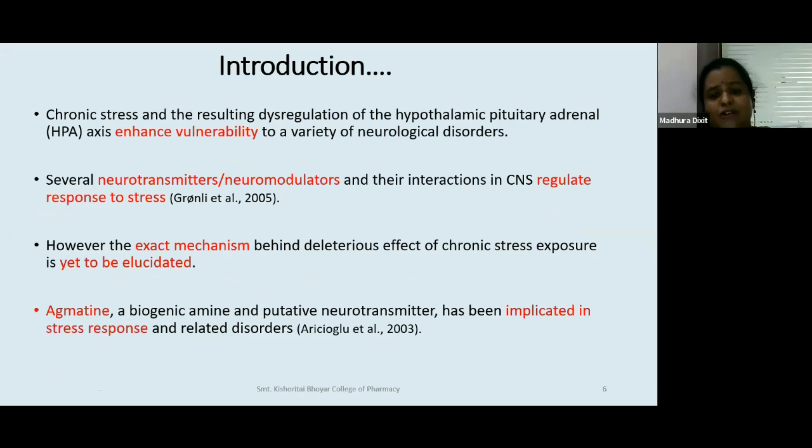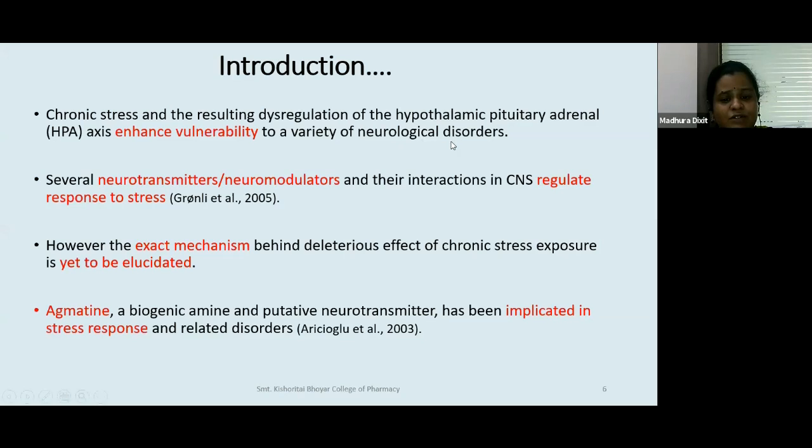So the first part of any paper, as you know, is the introduction. In the introduction, we are seeing that chronic stress and the resulting dysregulation of the hypothalamic pituitary adrenal axis, the HPA axis, that includes the hypothalamus, pituitary gland and the adrenal gland, enhance vulnerability to various neurological disorders.